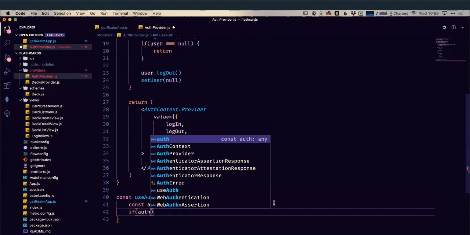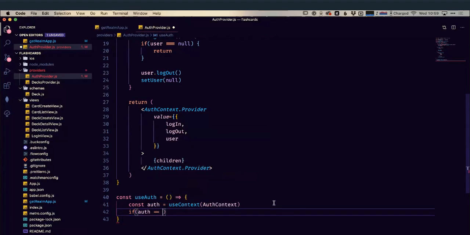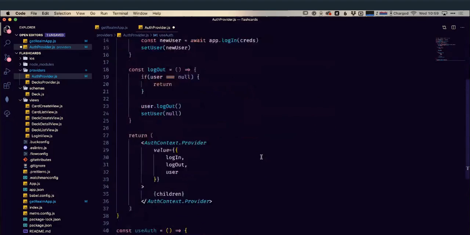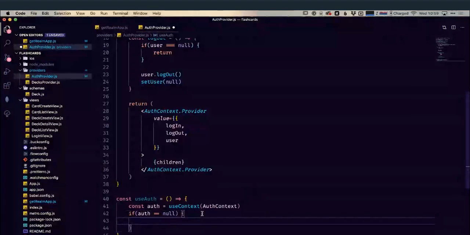So if our auth is null, so we can see up here, if the Auth context is still null, then we probably should throw an error. Let's just say throw a new error, can only be called within AuthProvider. Great.